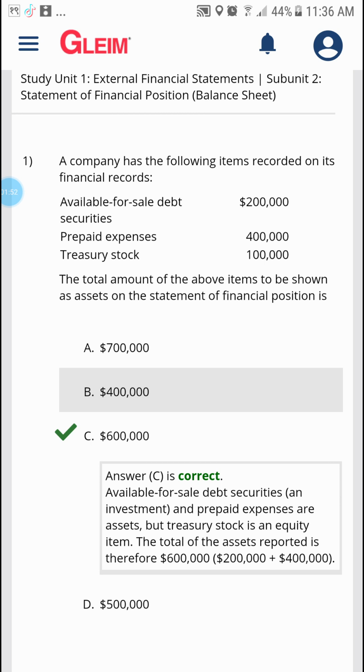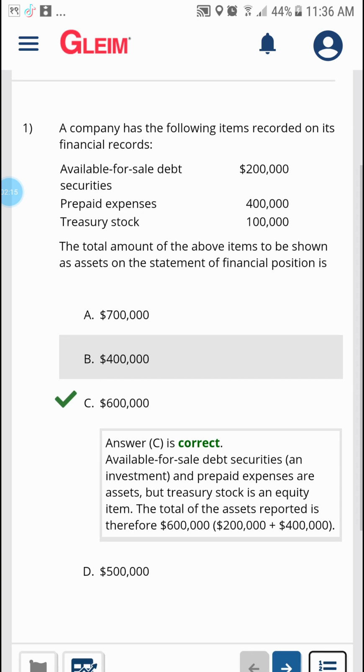So if you are buying it, that's why treasury stock is called an equity item. You are just buying your own property, so it's not considered an asset. Available for sale debt securities and prepaid expenses are both considered assets.